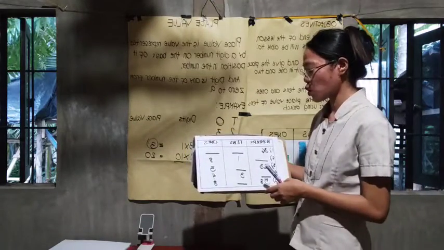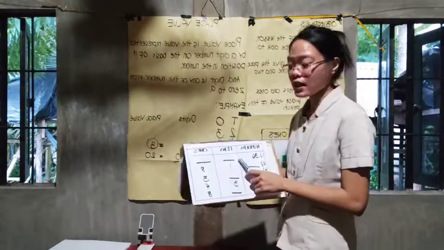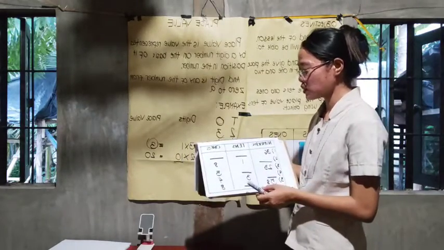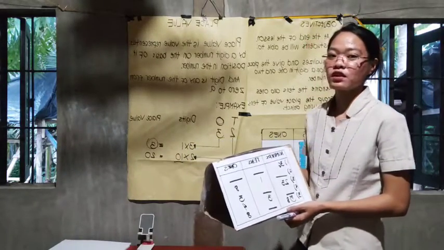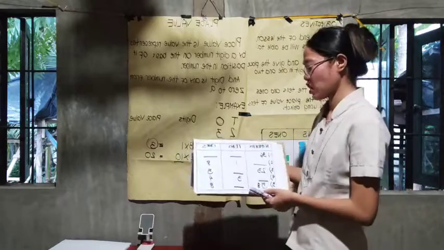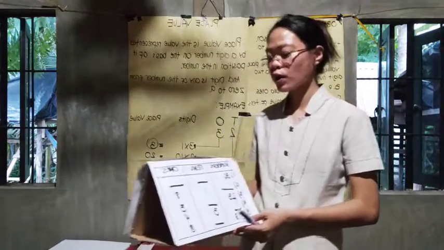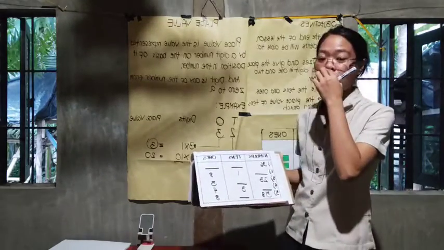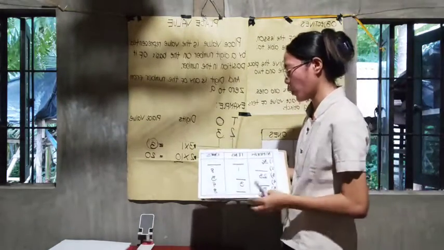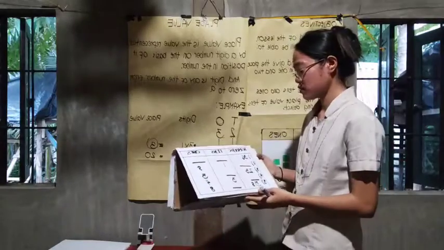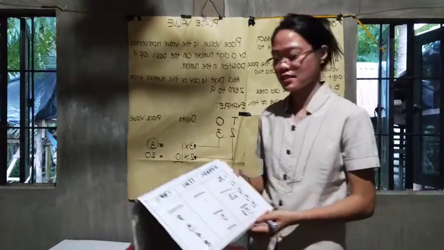Okay, so write the missing numbers or answers. Did you understand, class? Okay, so bibigyan po kayo ng 1 minuto or 2 minuto para gawin po natin ito. Okay, so are you done, class?